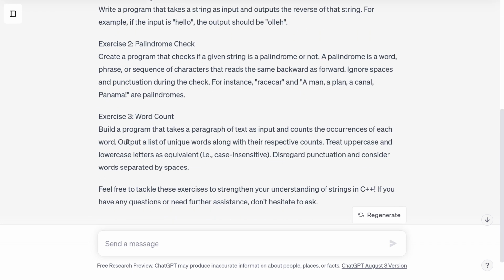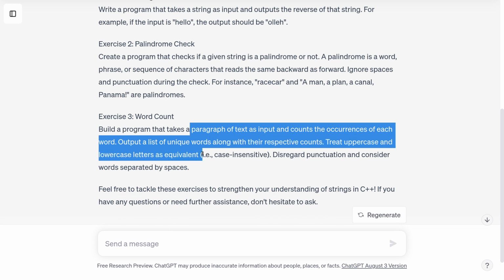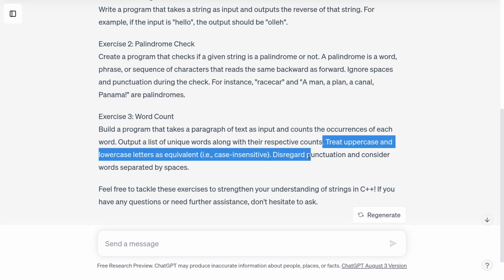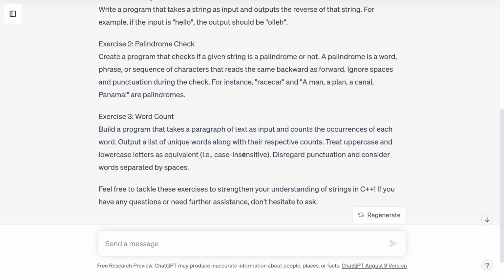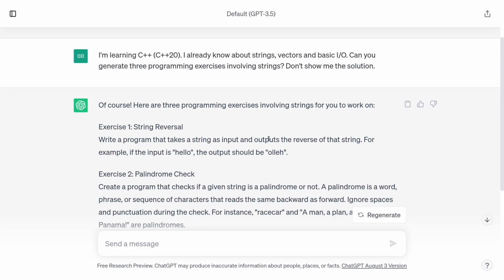Exercise 3, build a program that takes a paragraph of text as input and then counts the occurrences of each word. Oh, that's a nice one. We're probably going to need both vectors and strings to do exercise 3. Output a list of unique words along with their respective counts. Treat uppercase and lowercase letters as equivalent. That is to say, this is case insensitive. Disregard punctuation and consider words separated by spaces. Okay, there's a lot to unpack with exercise 3, but we'll get started with exercise 1.